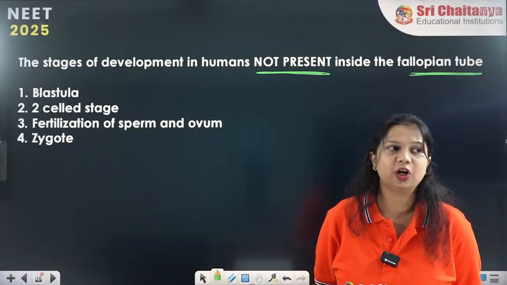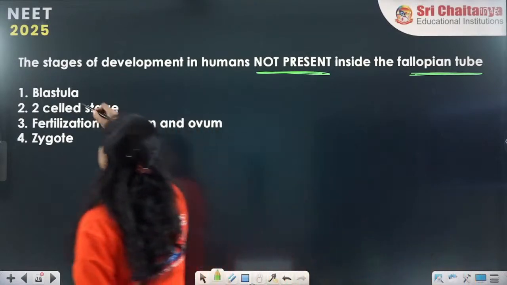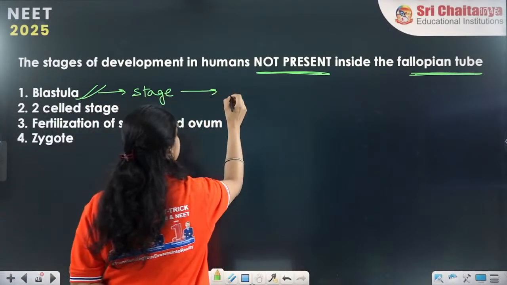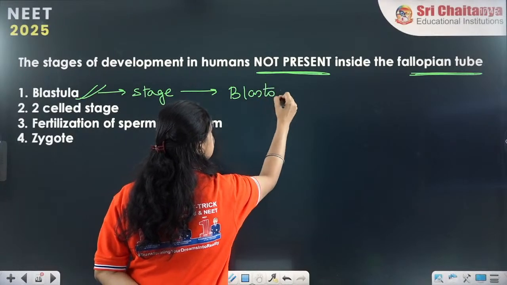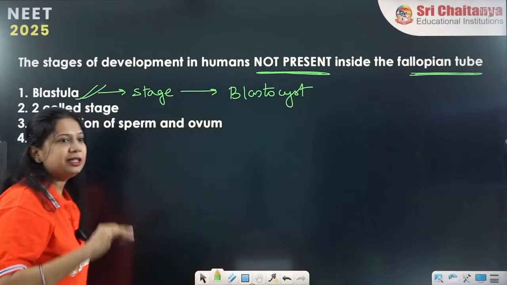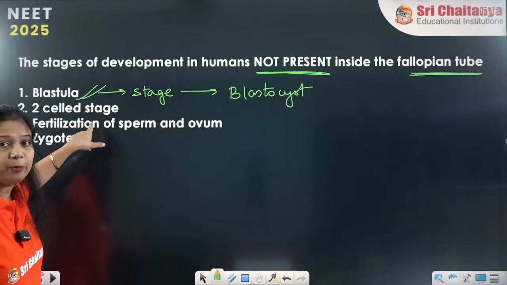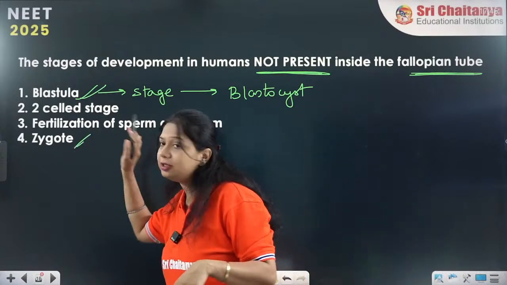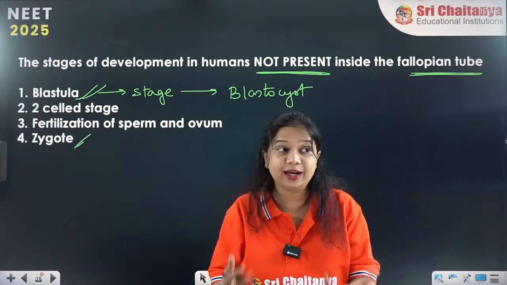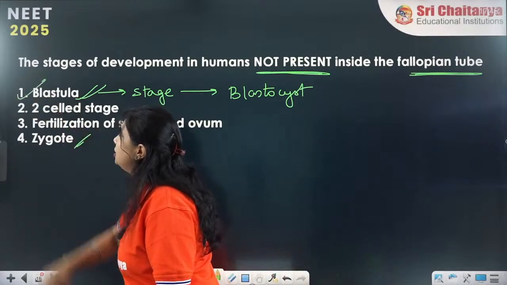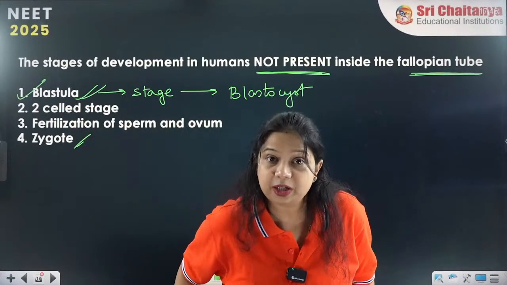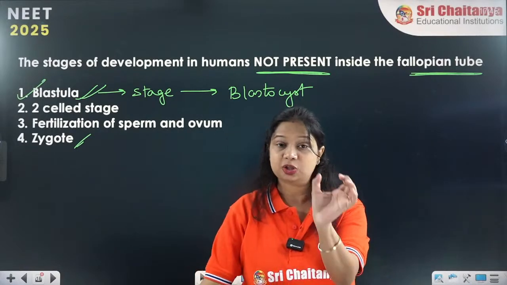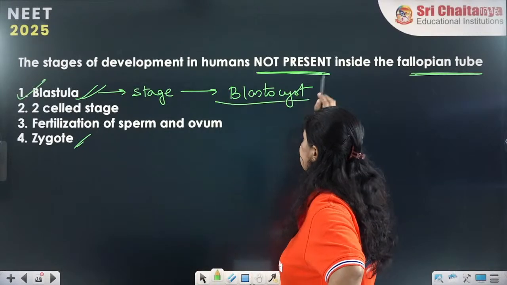Okay, yes, very good. Most of you have got the answer correctly. It is blastula. Blastula is the stage which shows the structure blastocyst. If you go by this method also, 2-cell stage is there in fallopian tube, fertilization is taking place in the fallopian tube, and zygote is also there in fallopian tube. So which is not there in fallopian tube? It is the blastula stage. So stage is blastula, like morula, but the structure is called the blastocyst.